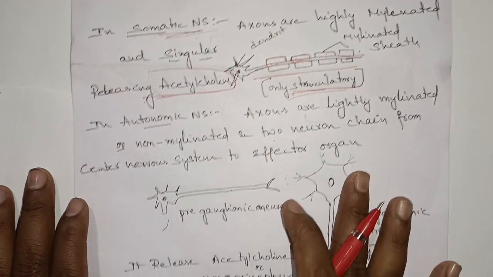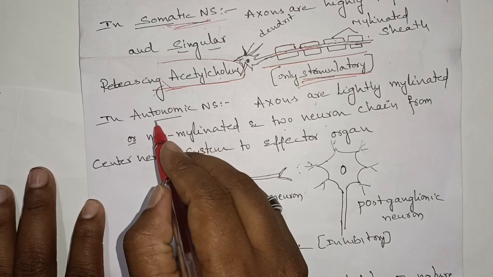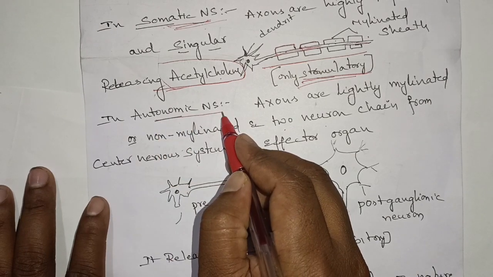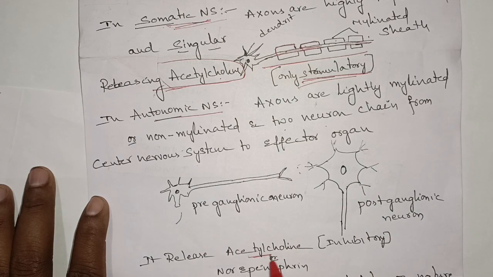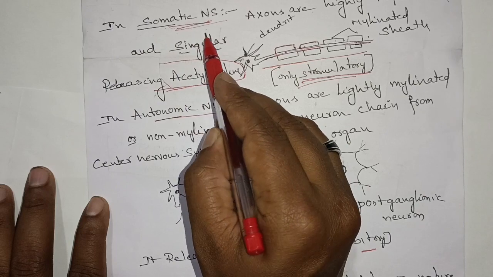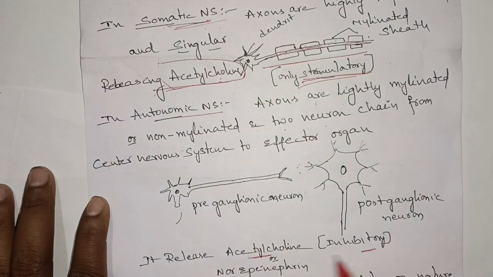But don't get confused here, the same acetylcholine is also released in the autonomic nervous system, but in the autonomic nervous system the role of acetylcholine is inhibitory. Keep these two in mind. In the somatic nervous system the acetylcholine released is stimulatory in nature, but in the autonomic nervous system acetylcholine is also released, responsible for inhibitory action.